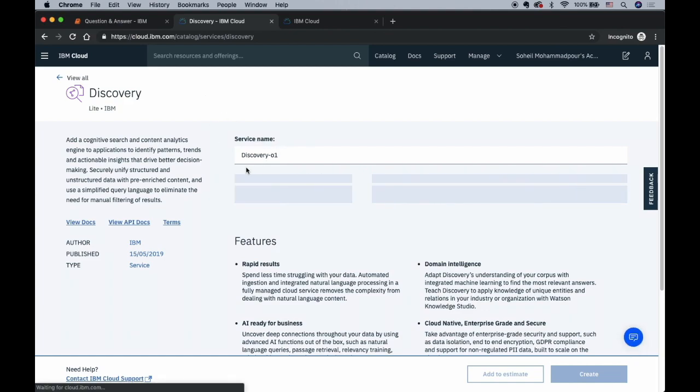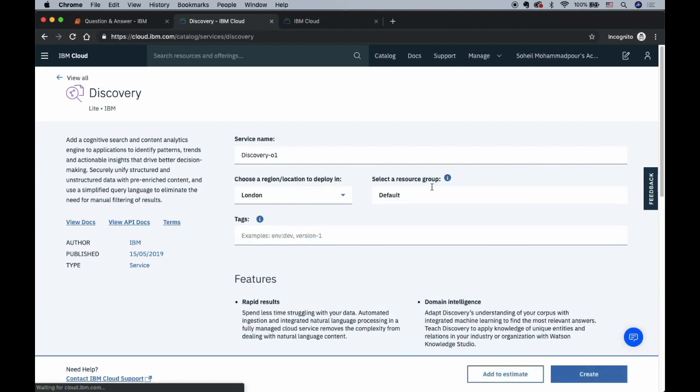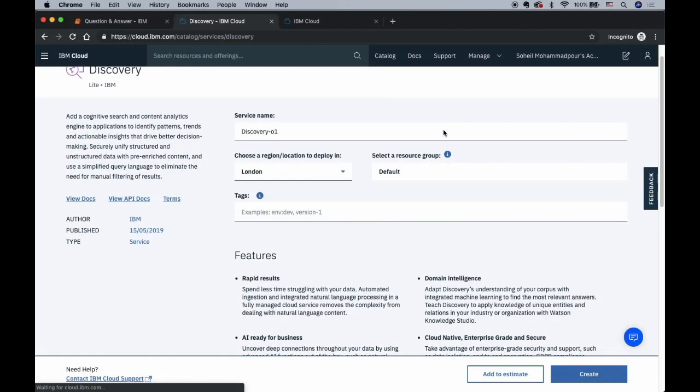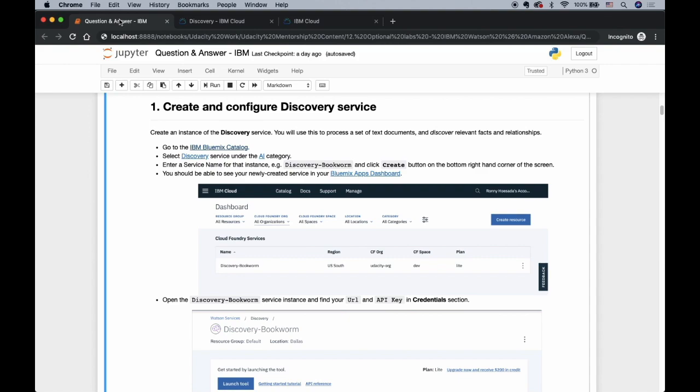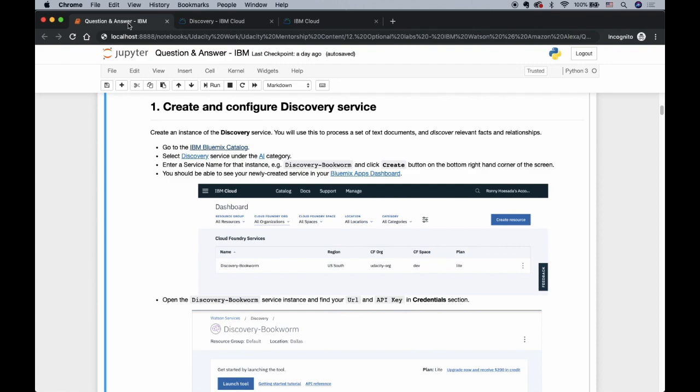You can name your service whatever you like, and after naming it, you can just click on Create. It might take a while.